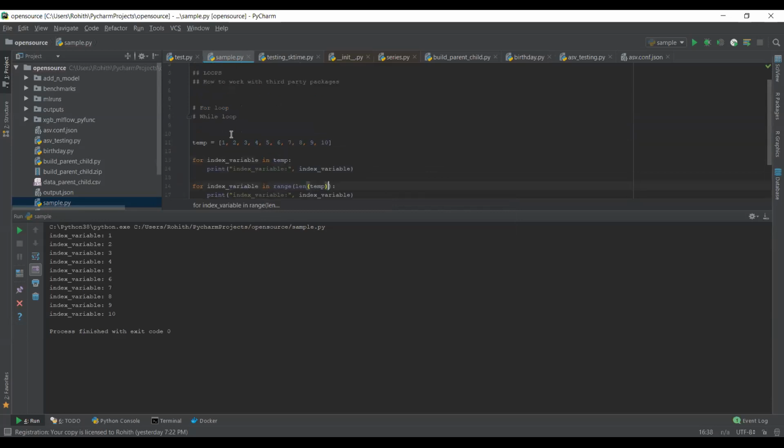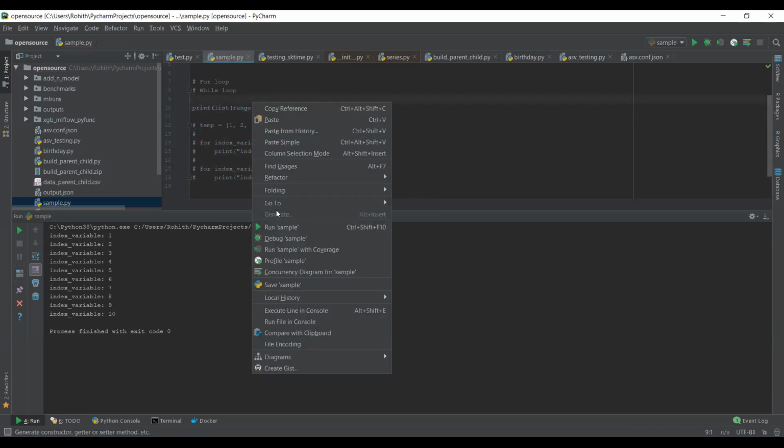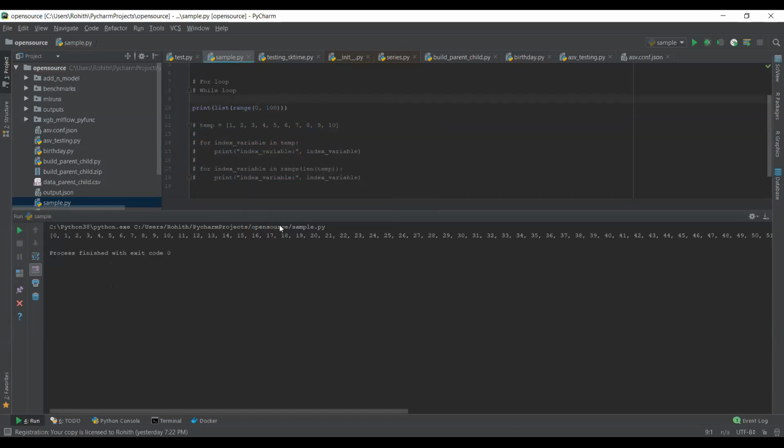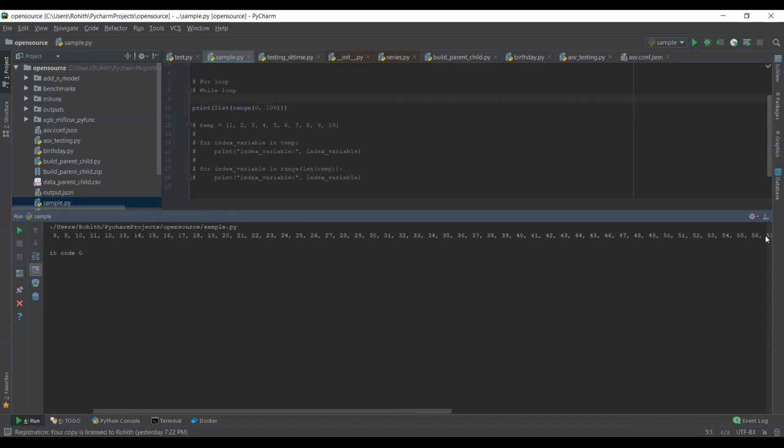For example, if I say I want to generate a list of 100 numbers, what I will do is range 0, 100. So what is happening is, internally it will generate a list from 0 to 100. So let's see how that happens. So range is nothing but generating some set of numbers. So if you see, I have given from 0 to 100. So what happens is, it is generating a list for you from 0 to 99, because the last value is not inclusive. So yeah, this is how the range function works.